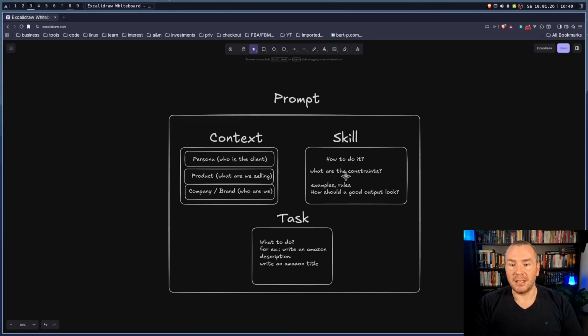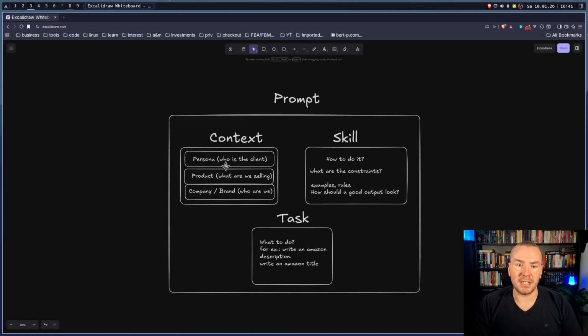So the skill describes how to do something. What are the constraints? What are the examples? What are the rules? For example, if we talk about Amazon descriptions, we might say that it has a maximum of 2000 characters and explain how to actually write a good Amazon description that sells. I separated the skill from the context because I want to exchange it as well.